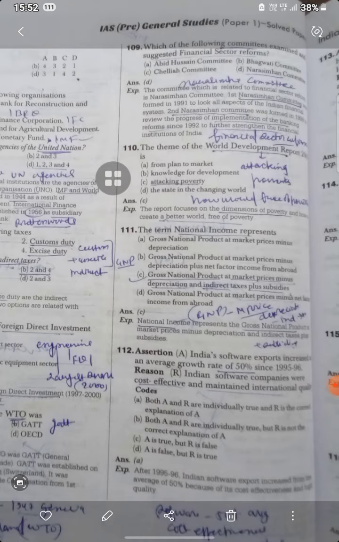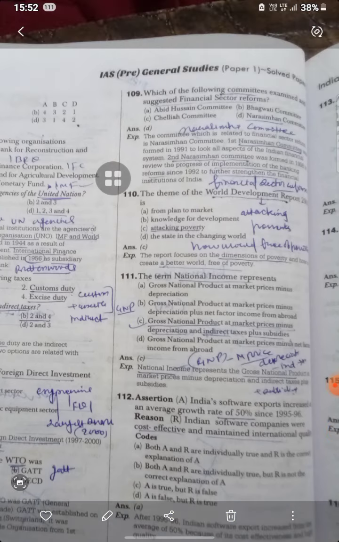The term national income represents gross national product at market price minus depreciation and indirect tax plus subsidies. Gross national income at market price minus depreciation and indirect tax plus subsidies. Okay. Next is the theme of the World Development Report. It's attacking poverty. So the report focuses on dimensions of poverty and creating a better world.